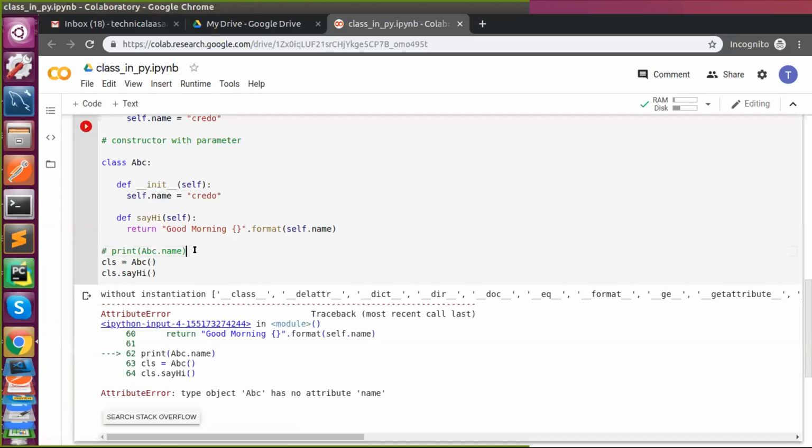Here it raises an error, right? Because I have not kept my object inside a class. So this won't have a scope. abc.name won't have a scope.